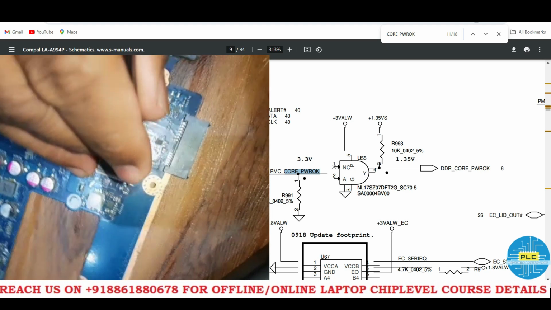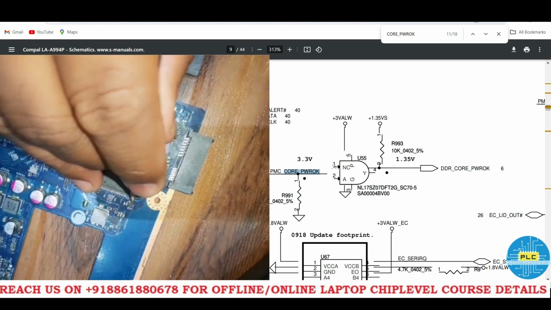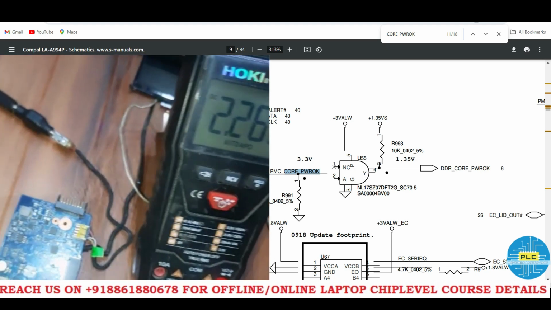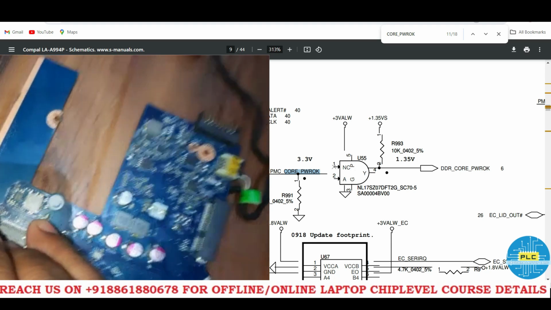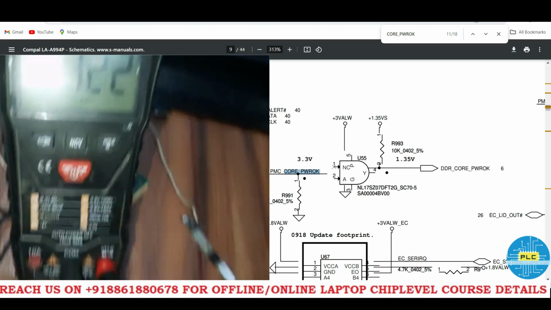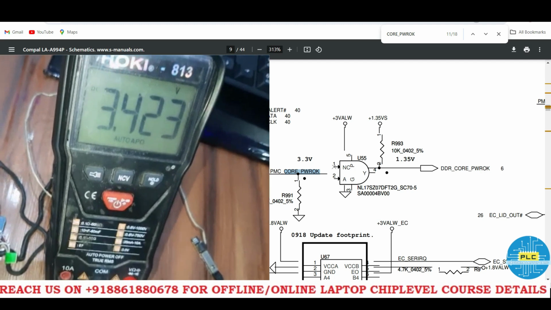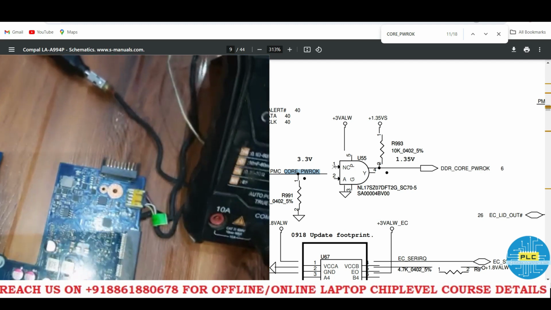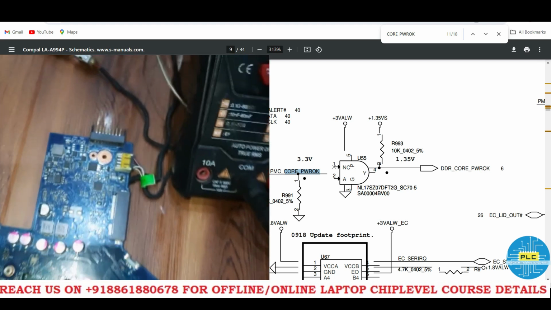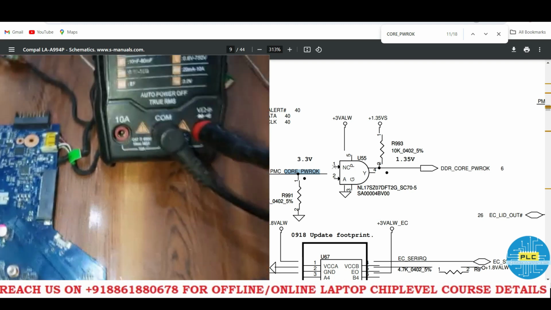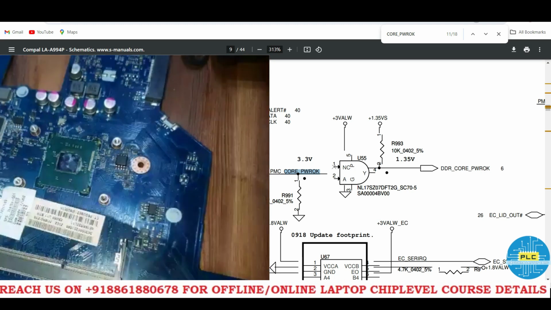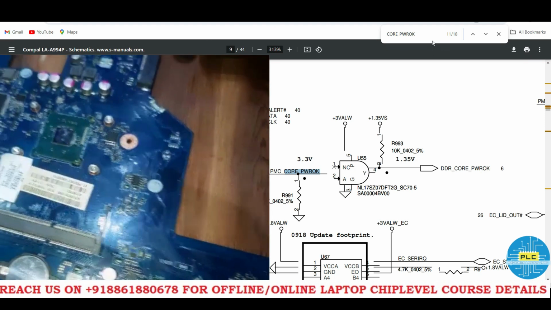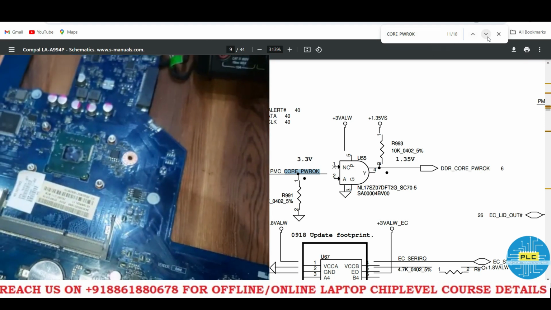Pin number 5, .34. Okay, this is also working. What voltage do we have to check in this case? In the no display case, without RAM, these voltages are generating.